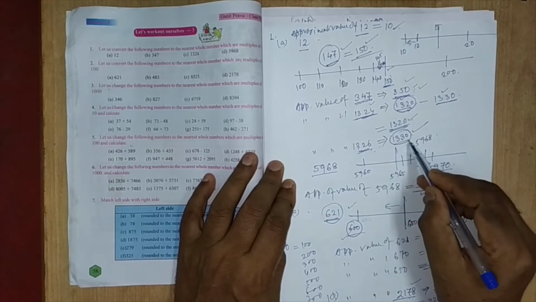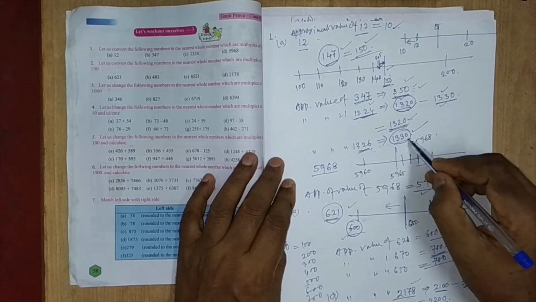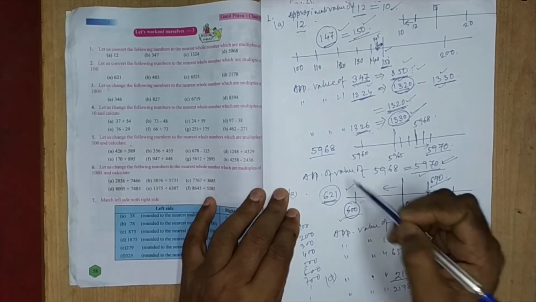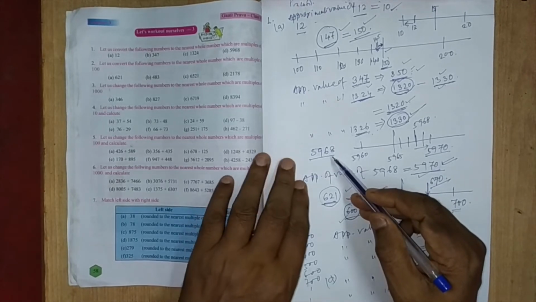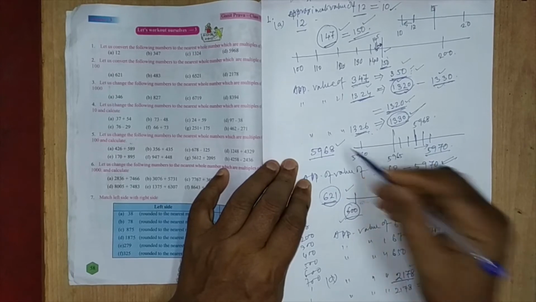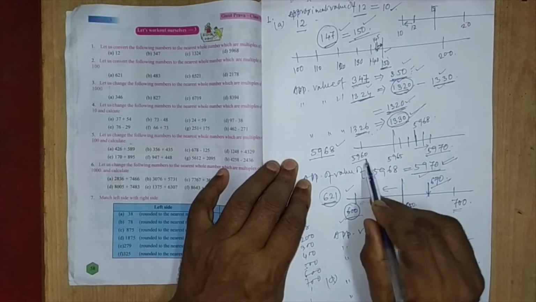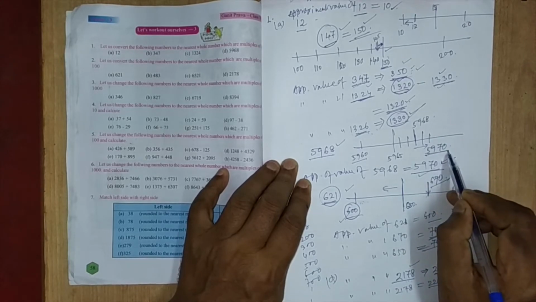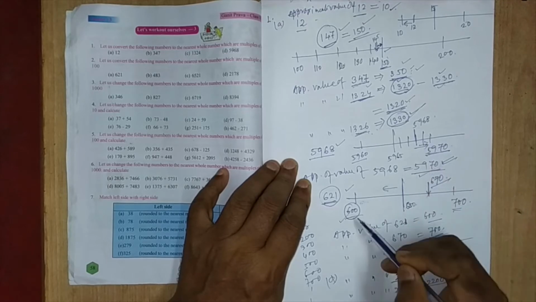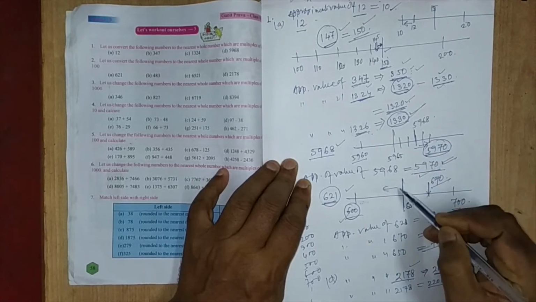Naturally it is nearer to 1330, so its approximate value will be 1330. Now we will go with the number 5968. It is between 5960 and 5970. So 68 is nearer to 70, and that's why its approximate value will be equal to 5970.